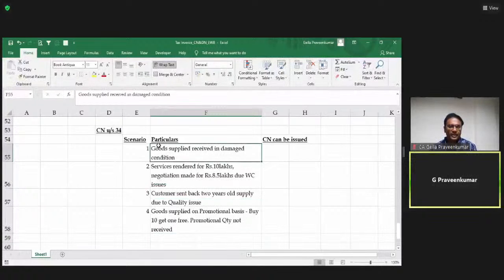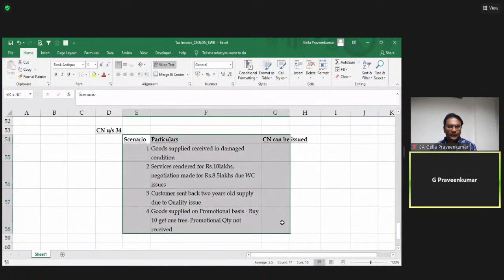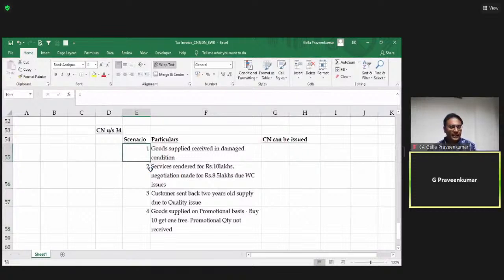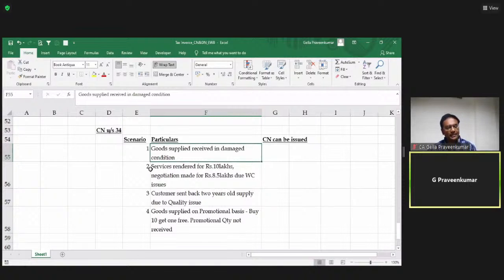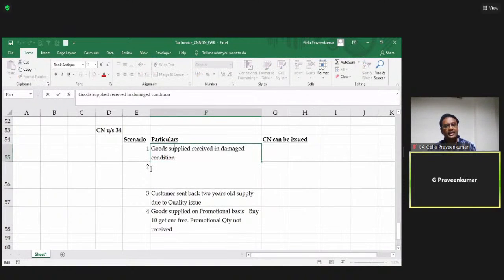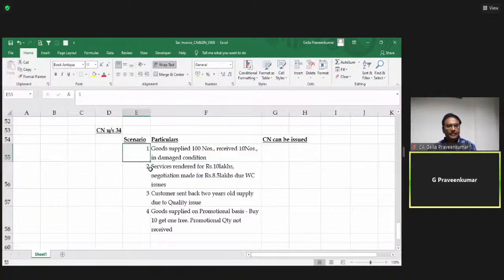Friends, I have taken 4 scenarios. I want all of you who are listening to make an attempt and say, for each scenario 1, 2, 3, 4, whether your answer is yes or no under section 34. First scenario: goods supplied received in damaged condition. Goods supplied for 100 numbers, 10 numbers received in damaged condition. What would be your answer? Can I issue a credit note under section 34?